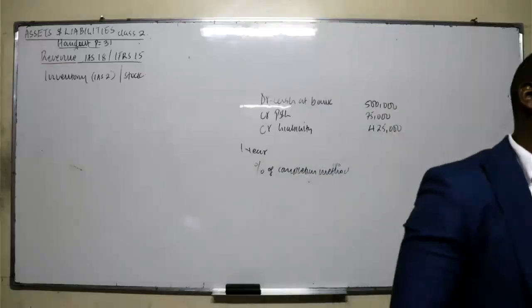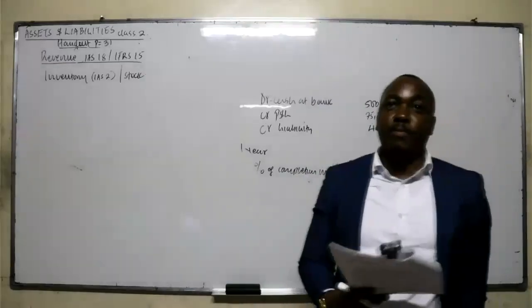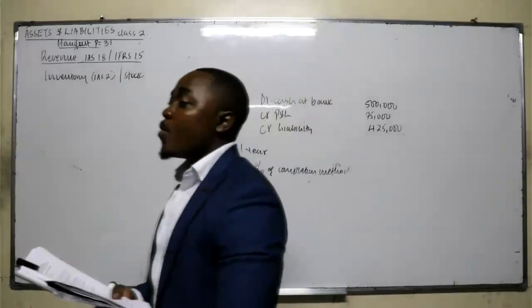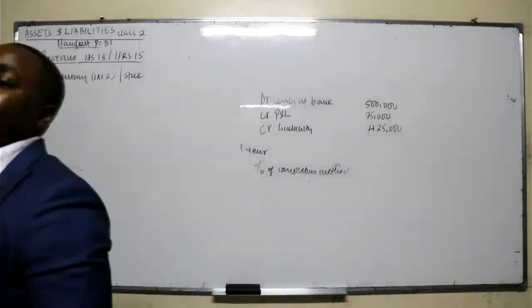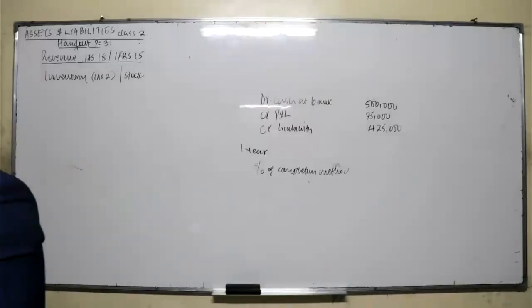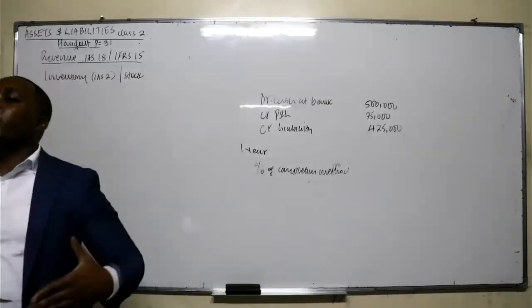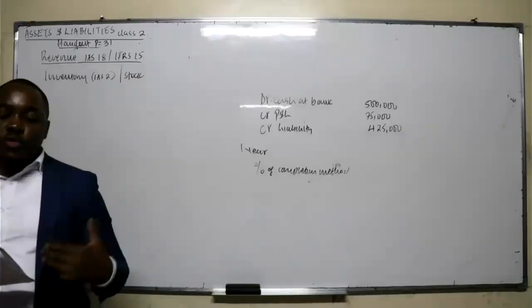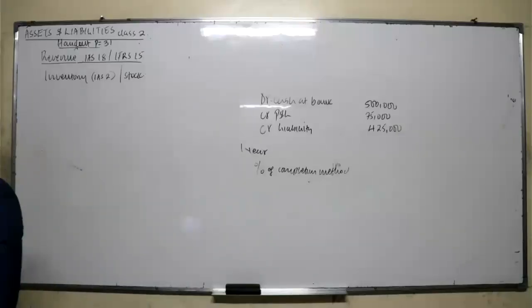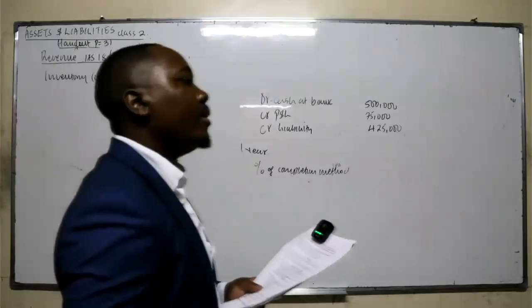You know, that's the problem with accountants. Explanation is the problem, but they can be able to account for it. What is an inventory? It is a current asset, but that was not the question. The question was, what is an inventory? Is any asset held for sale, or the company held for trading or for sale? Good. So you're saying that inventory are assets held for sale in the normal course of business. How do you recognize inventory, as part of what? Current. And now let me ask you a question.